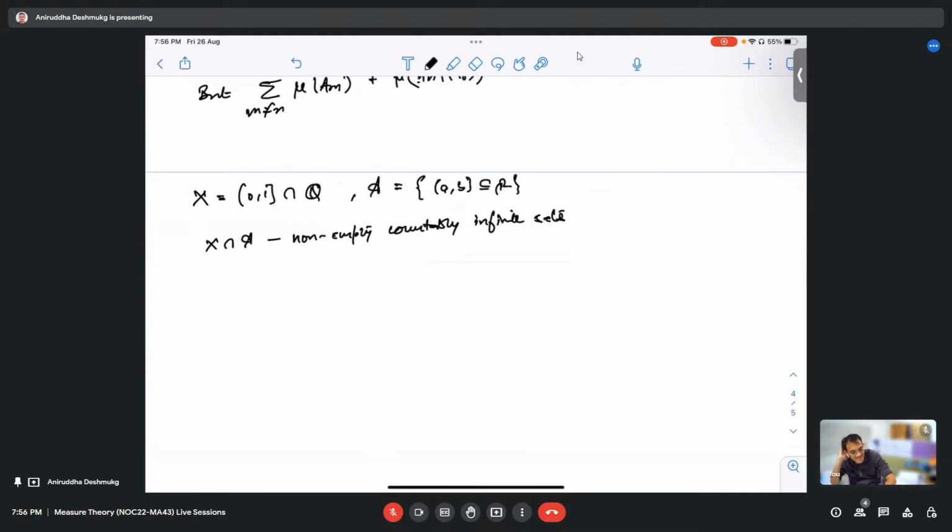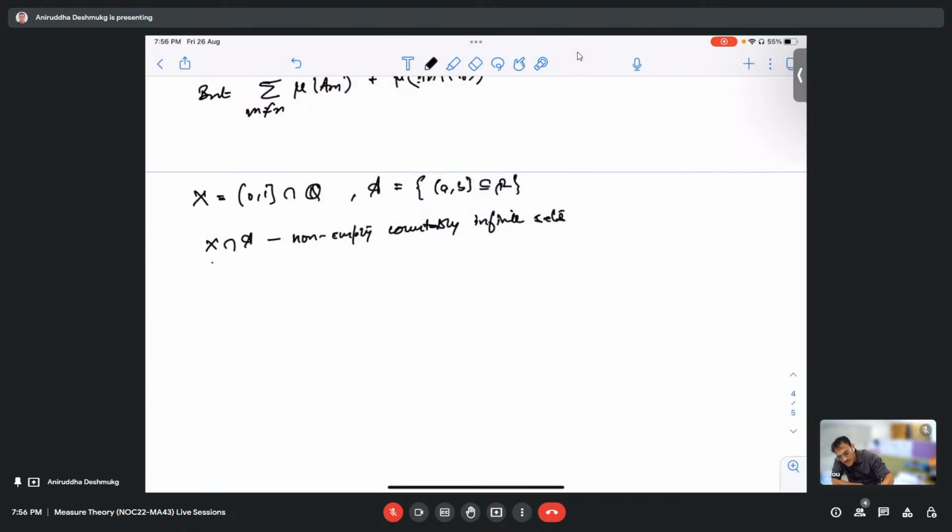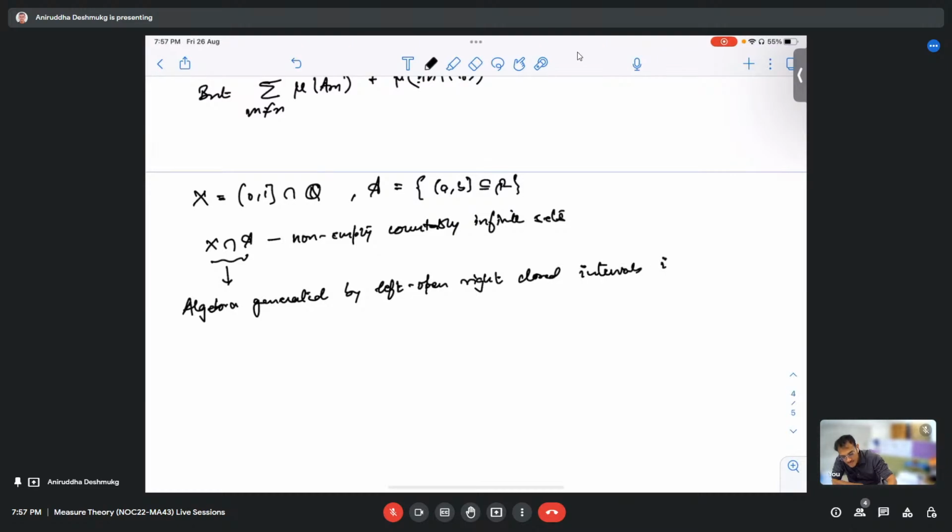See, what is X intersection A? From every element in A, we intersect with X. No, no, no, that is not the case. This is the algebra generated by the left open right closed intervals inside X, right?